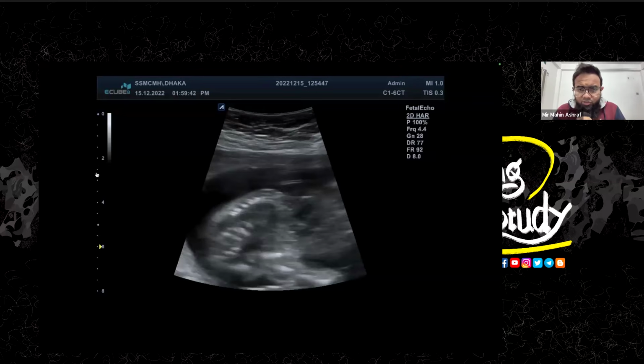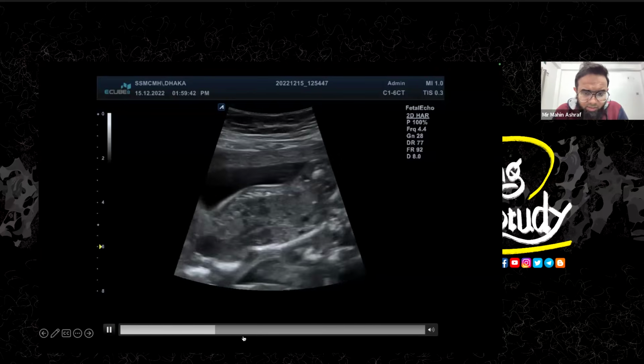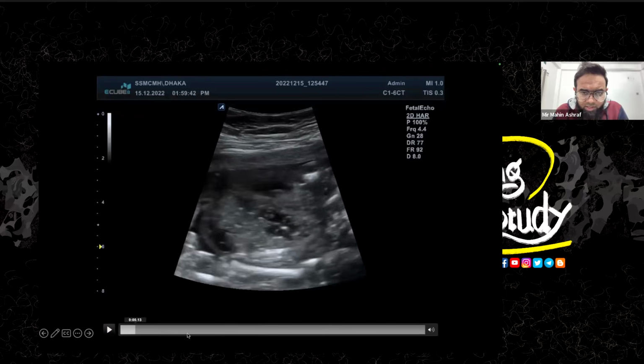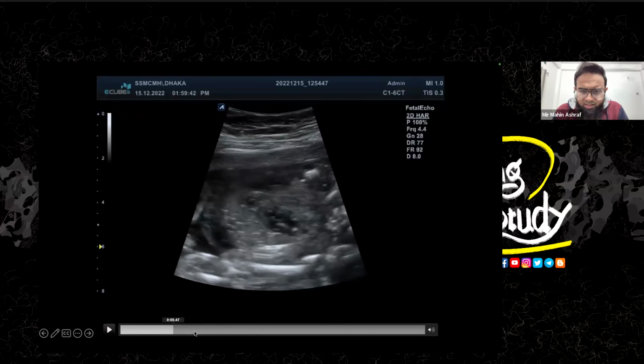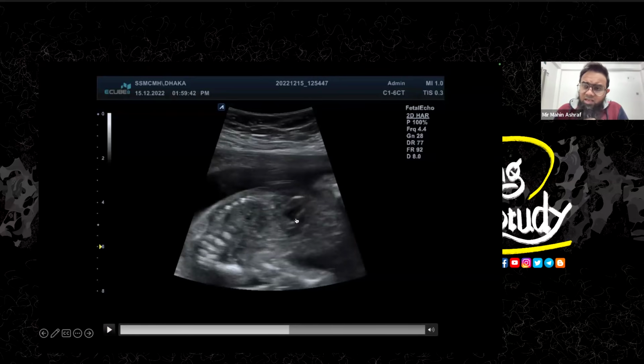Here I'm just trying to search for the cardiac defect in this patient. Let's freeze the image a little bit and try to see whether any obvious abnormality is present. I can't see the VSD in this patient. If I can't see the VSD, I would say that I have missed the VSD in this patient.